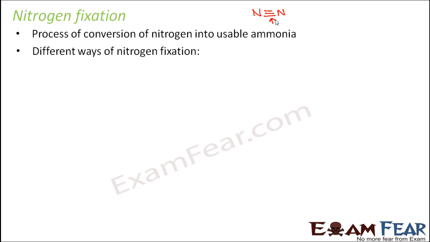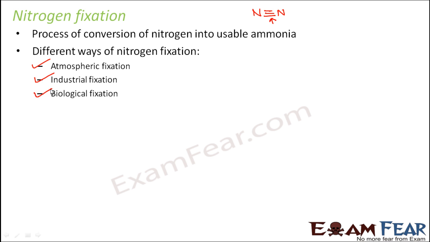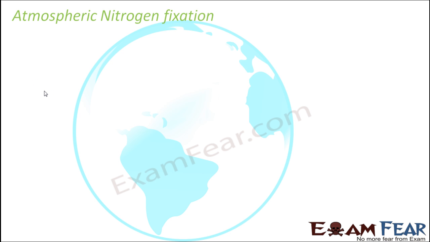Now there are multiple ways of doing nitrogen fixation. For example, there is one process called atmospheric nitrogen fixation. There is another process called industrial fixation, and the third process is called biological fixation. So nitrogen fixation can happen in any one of these three ways. Let us quickly look at each of these ways. Let's first talk about atmospheric nitrogen fixation.